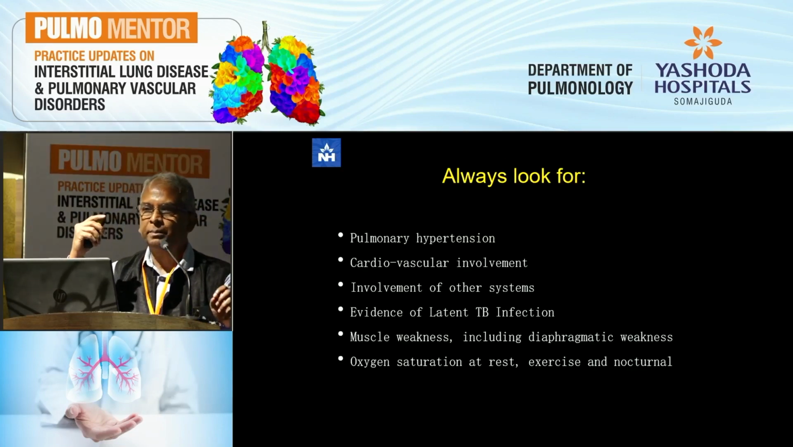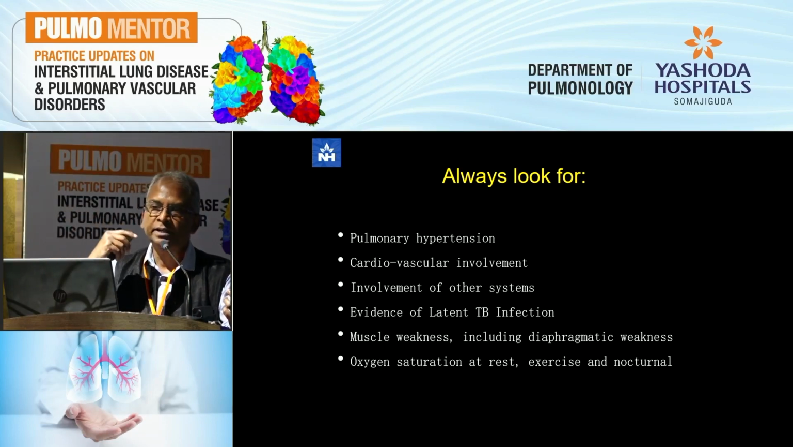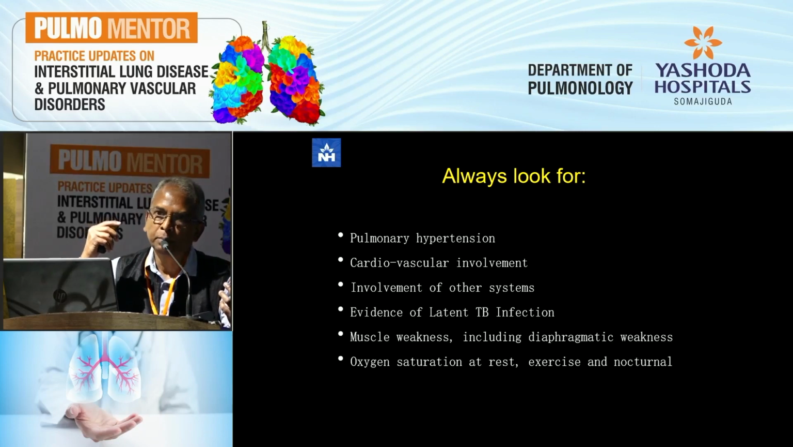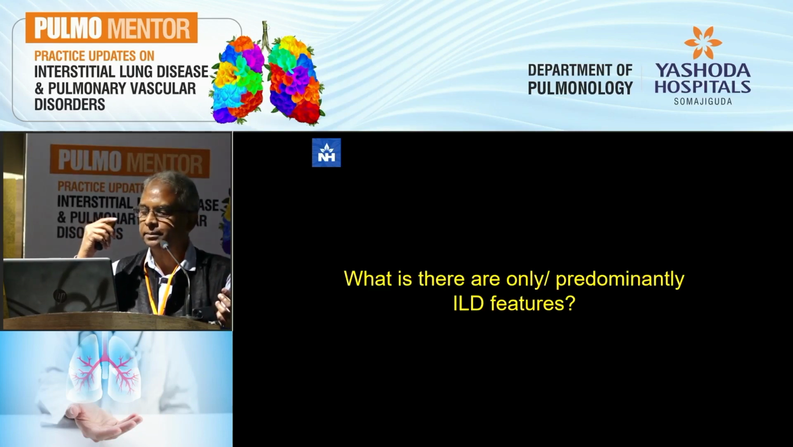Always look for pulmonary hypertension. Always look for cardiovascular involvement, which is common when you have a CTD. Look for involvement of other systems. As I mentioned earlier, these involve all areas. Look for evidence of a latent TB infection, because we are going to be putting these patients on immunosuppressive medication. Very important that you don't start them without looking for latent TB infection. Please look for muscle weakness, especially diaphragmatic weakness. Check their oxygen saturation at rest, on exercise, and at night.